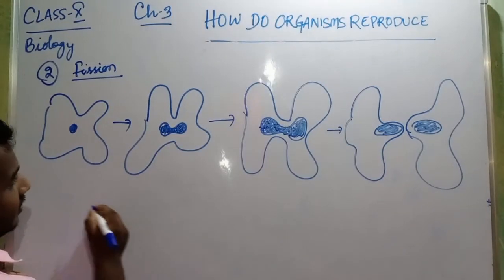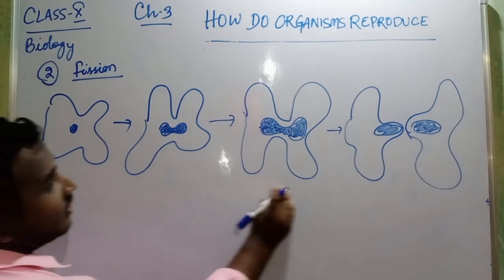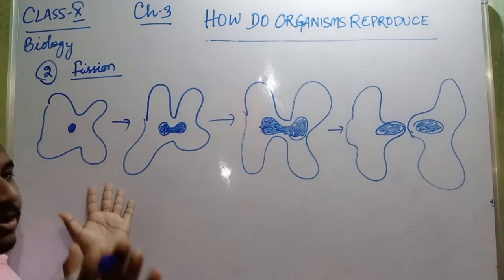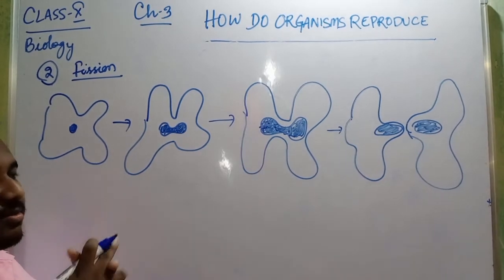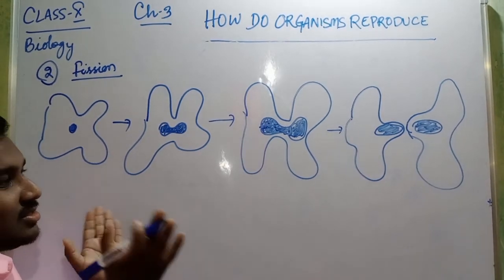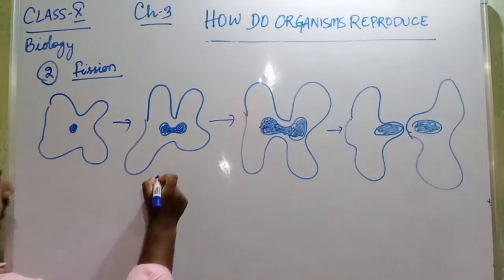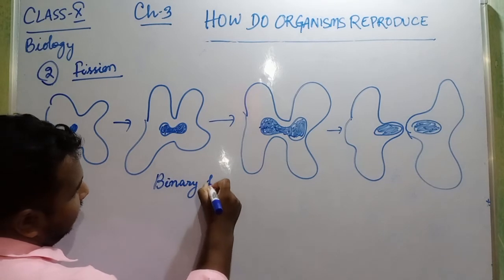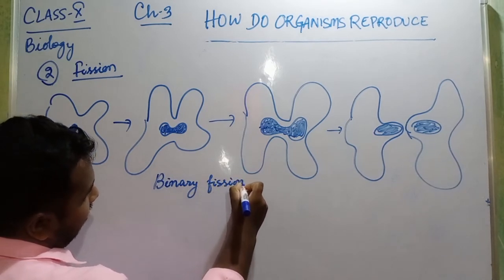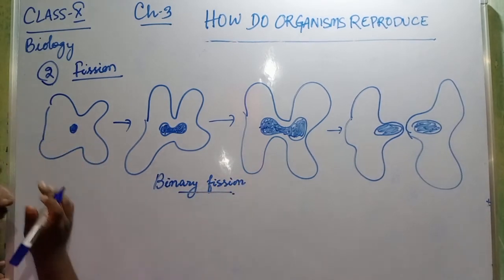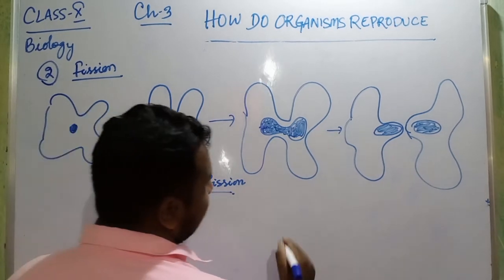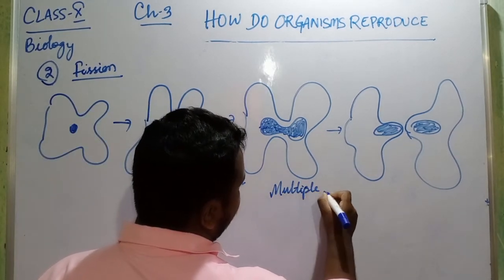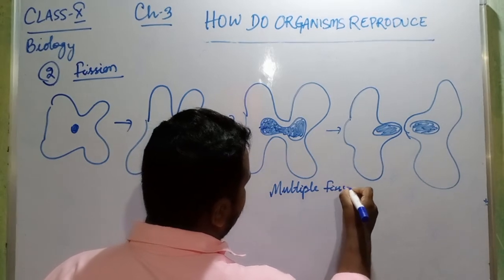So this process is called fission. Fission means separating. Fusion means getting together. So this is binary fission. Next is multiple fission. Two types of fissions can be seen: binary and multiple fission.